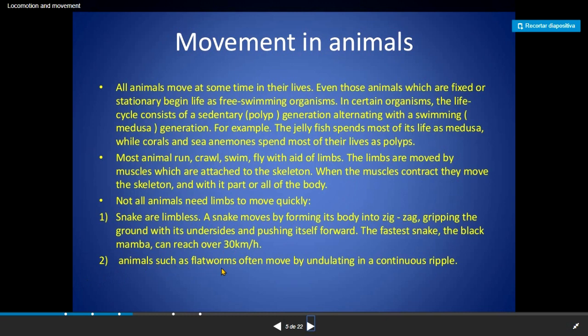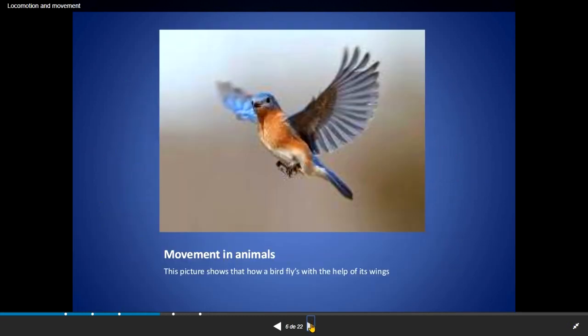Another animal, like the flatworms, often moves by undulating in a continuous ripple. So, as you can see, not all animals need limbs like legs or arms to move. Some of them are limbless, and even with that, they have good movement. Let's see examples. Well, this is a hummingbird. Have you ever seen hummingbirds or small birds flying? They move their wings really fast, and that is a great characteristic of theirs.